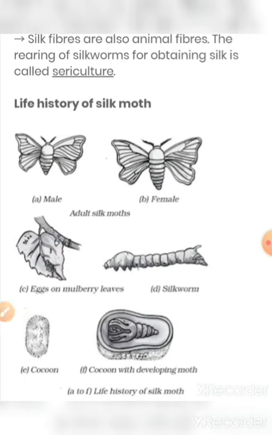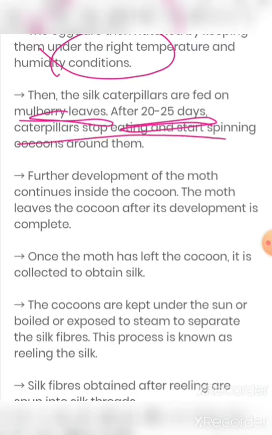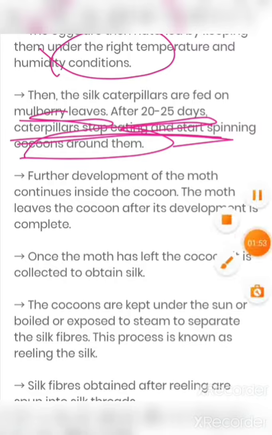Now for obtaining silk, silkworms are reared on a large scale. A female silk moth lays hundreds of eggs on mulberry leaves. The eggs are then hatched by keeping them under the right temperature and humidity conditions, and they form silkworms. Then the silk caterpillars are fed on mulberry leaves. After 20 to 25 days, the caterpillar stops eating and starts spinning a cocoon around itself. Further development of the moth continues inside the cocoon.